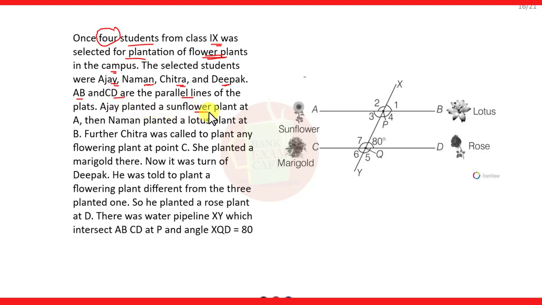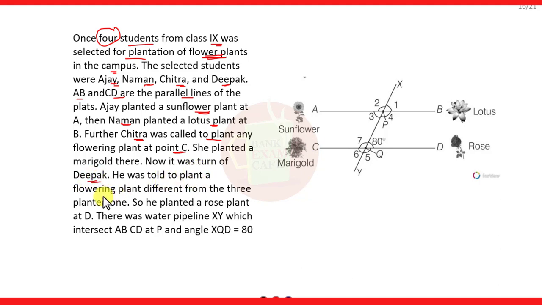Ajay planted a sunflower plant at point A. Naman planted a lotus plant at point B. Further, Chitra was called to plant any flowering plant at point C, and she planted a marigold at point C. Now it was the turn of Deepak.